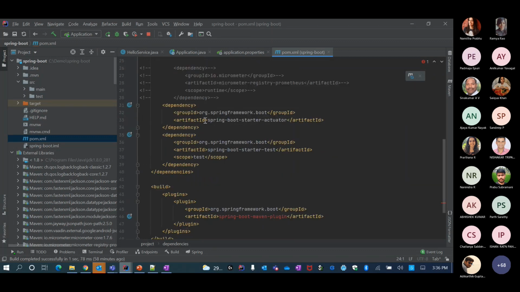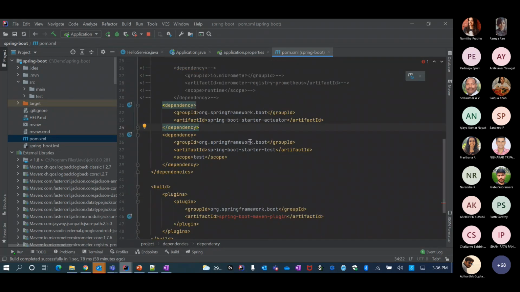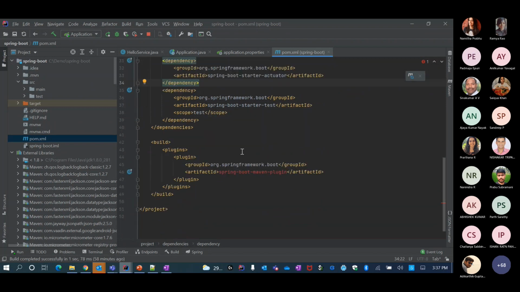And then I also have the Spring Boot starter actuator because I want to expose a few metrics and show that to you. And then starter test. I'm not really adding any tests, but it just came because I selected starter. And a test case is kind of a must, a unit test, so it added it by itself.